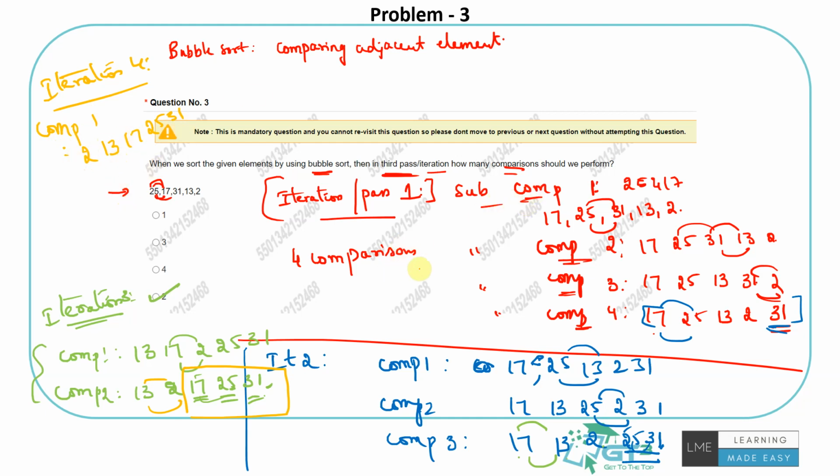So if you observe, there are 4 comparisons in the first iteration, then 3 comparisons, then 2 comparisons and then 1 comparison. So that's also a sequence you'll understand in bubble sort. It will keep going down. So the answer will be 2 for this.